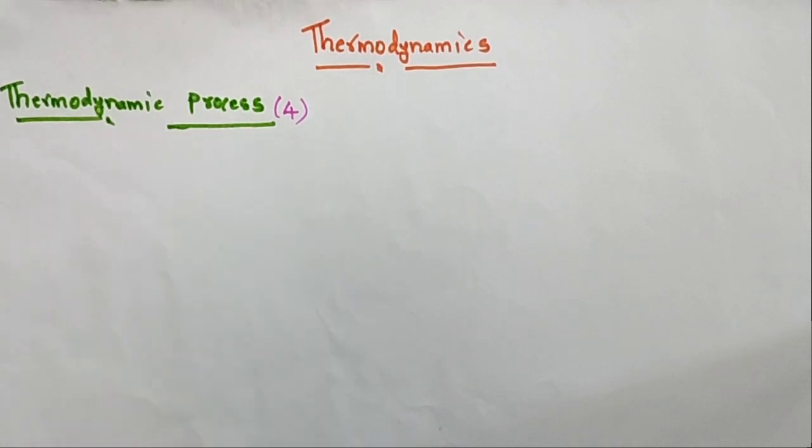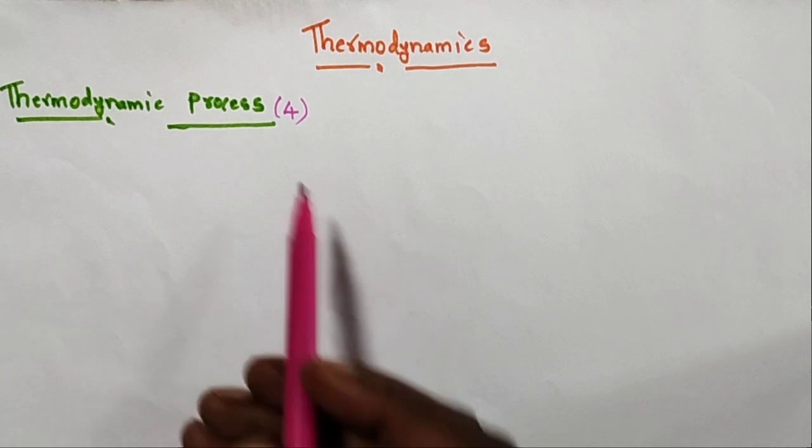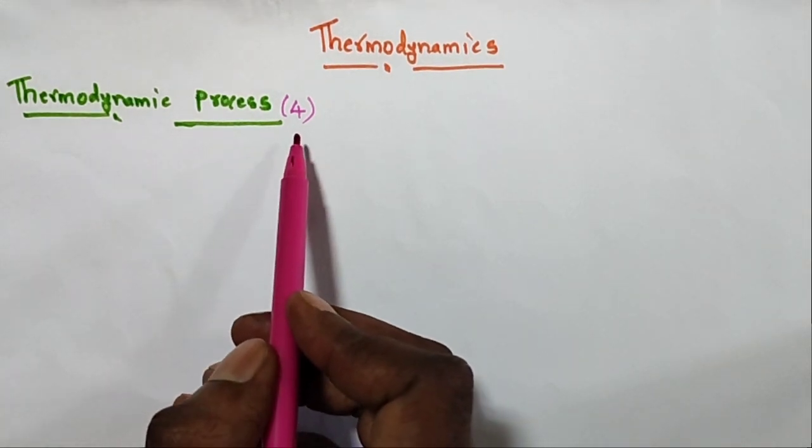So generally, how many thermodynamic processes are there in thermodynamics? There are four important processes.